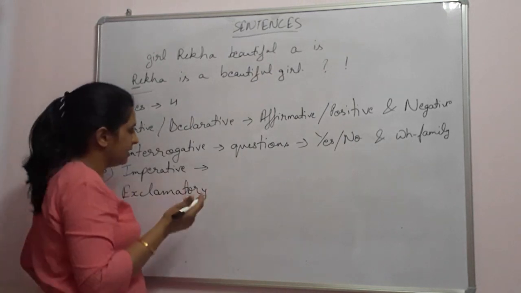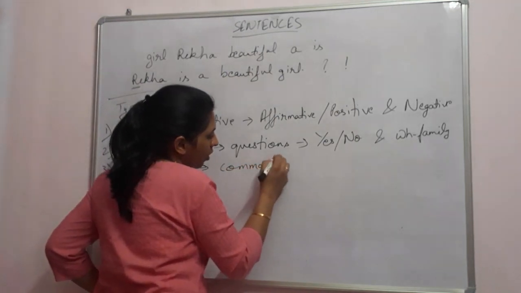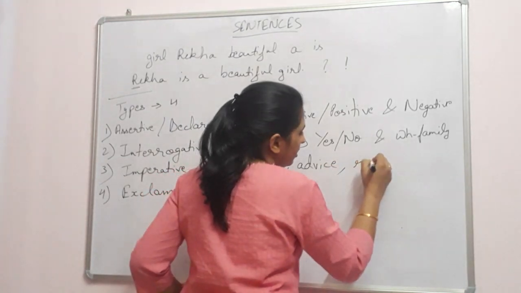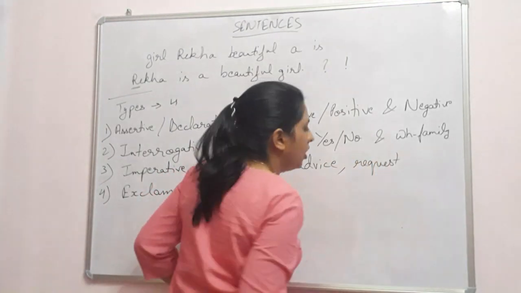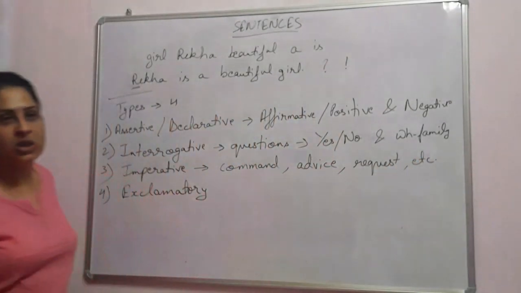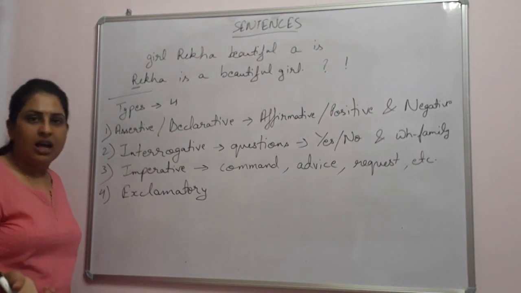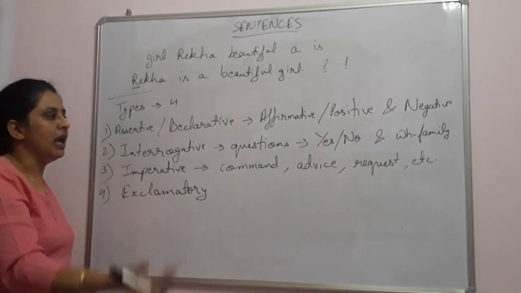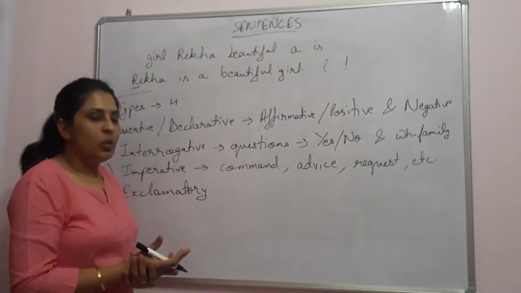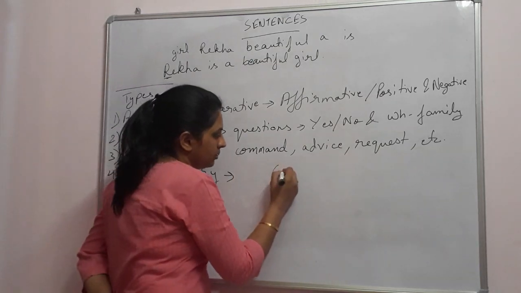Well, imperative sentences are basically commands or orders, advice, requests, or suggestions, etc. These show what the sentence gives the idea of, whether it is giving or asking for advice, or it is a request, or it is simply giving you an order or command. For example, get out.